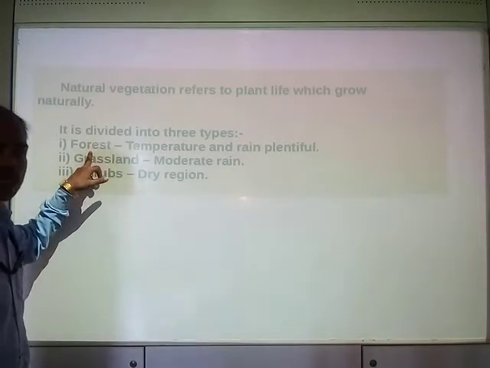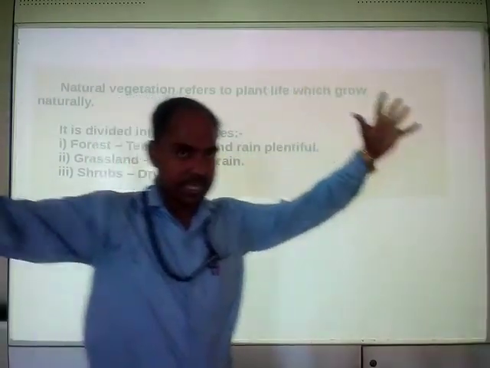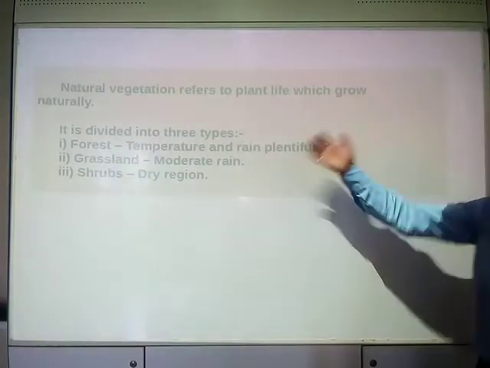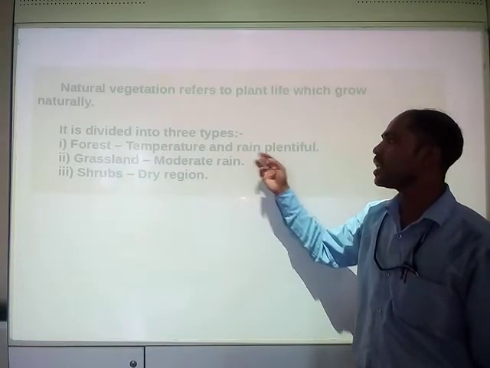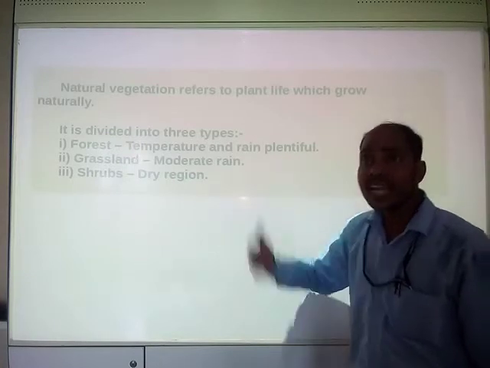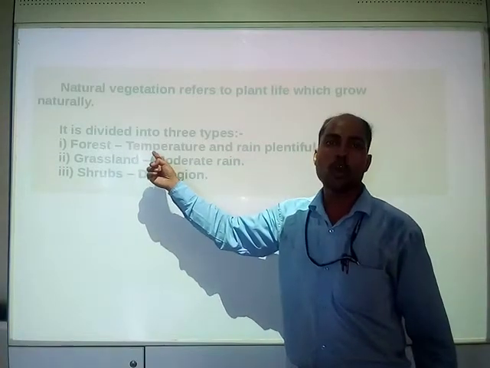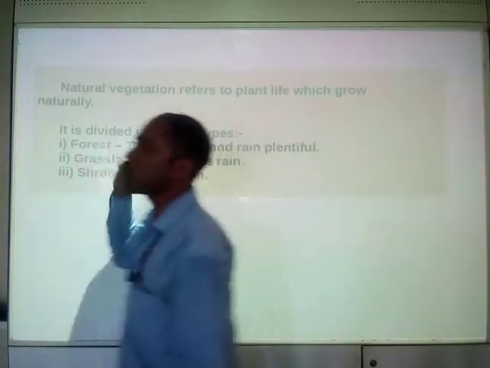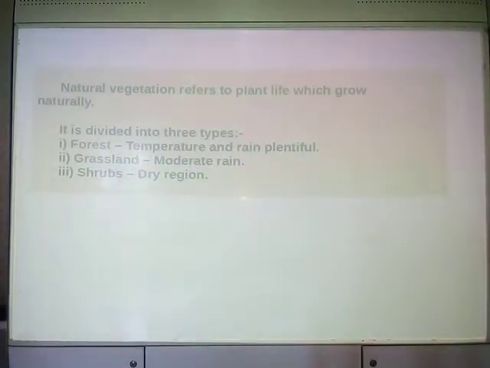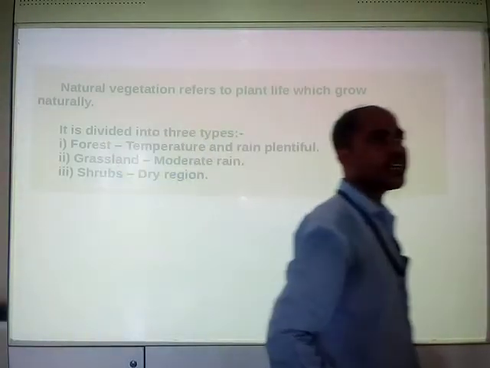Forest means that area which has tall trees, big trees, huge trees, right? Those areas are forest. They require rain in plentiful amount. Adequate amount of rain is required, and a good amount of temperature is also required for the forest. So what is the basic need for a forest to develop? Temperature and plentiful rain.